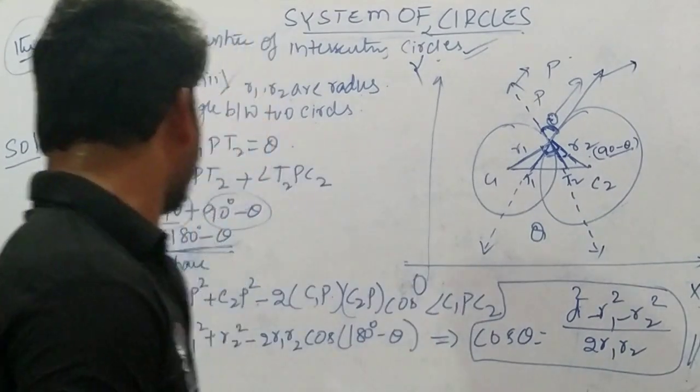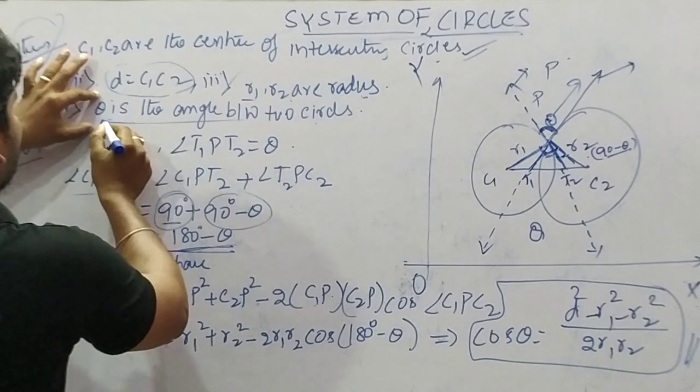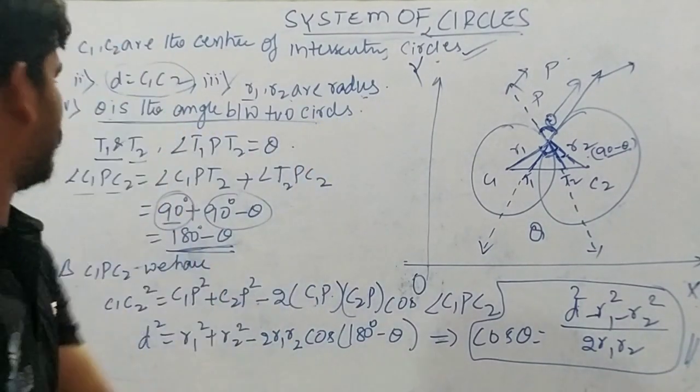This is a very crucial point. Here we define R1 and R2 as the radii, and theta as the angle between the two circles.